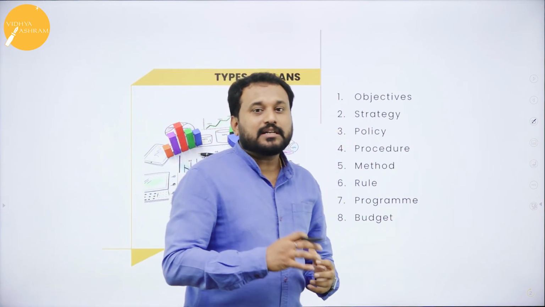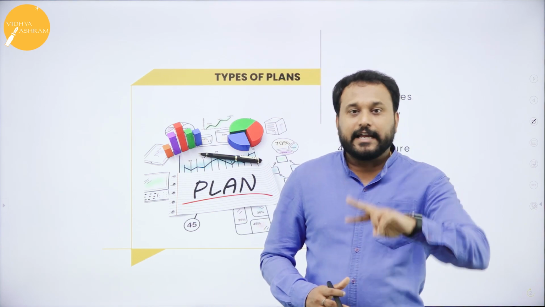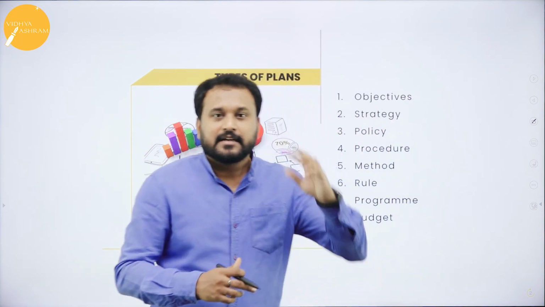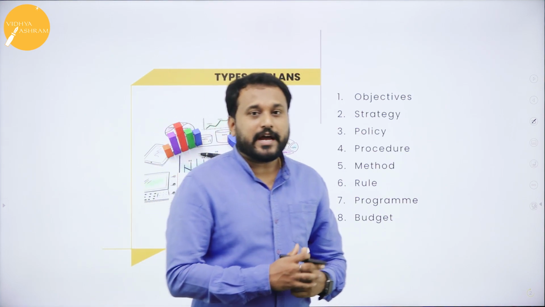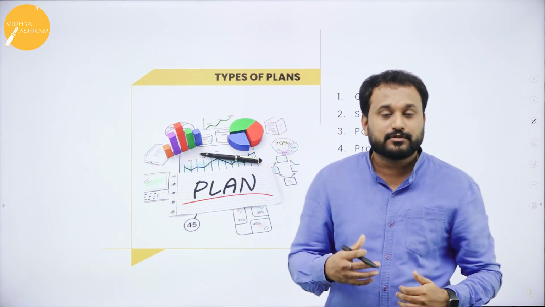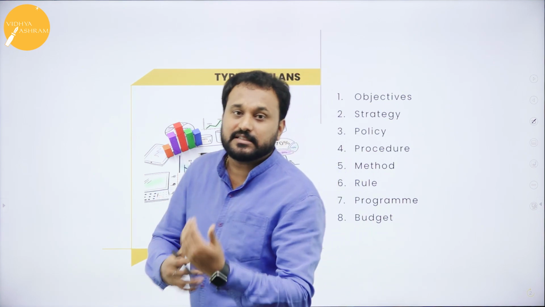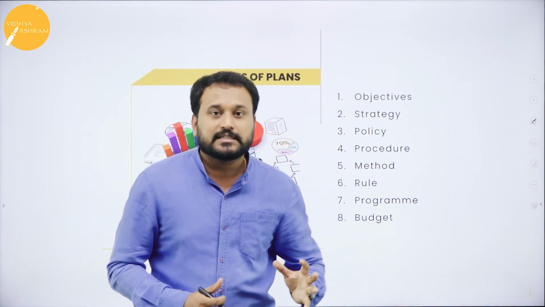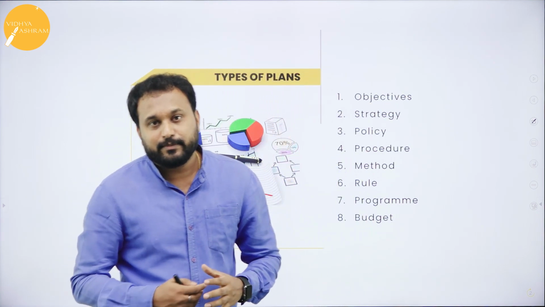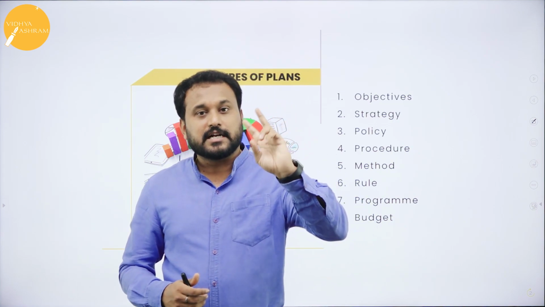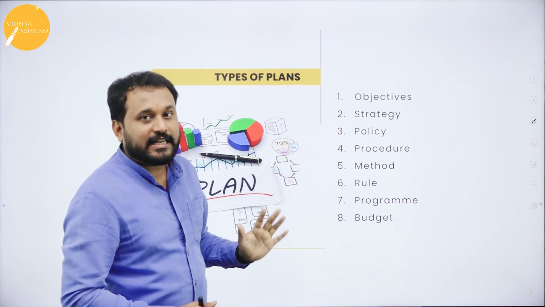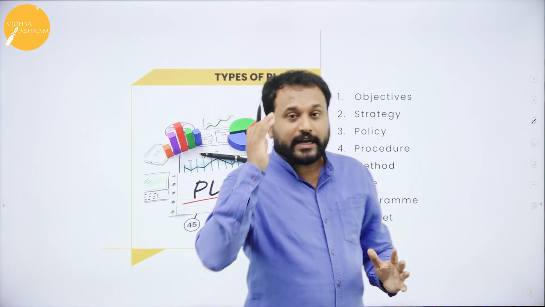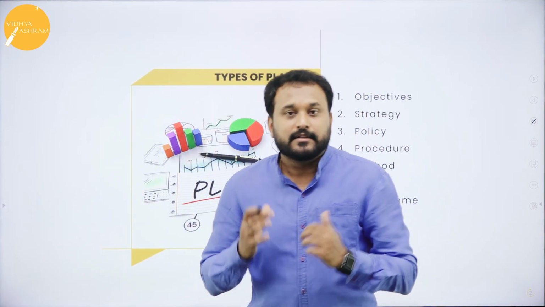You will make your strategies, followed by OS. The objective is done, the strategy is done. Now you will understand why I am supposed to do it and how I am supposed to do it. I should make so many policies. That is your third type of plan. The objective is done, the strategy is done, then you have policy. Please understand all these things, and you will get to know exactly what the types of plan are.